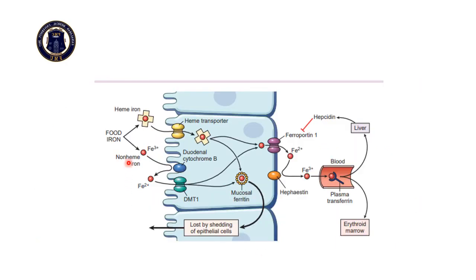And this picture shows the absorption of non-heme iron. Food contains non-heme iron which is present in the ferric state. Ferric is first reduced to ferrous state by cytochrome B and is then taken inside the cell by divalent metal transporter 1.